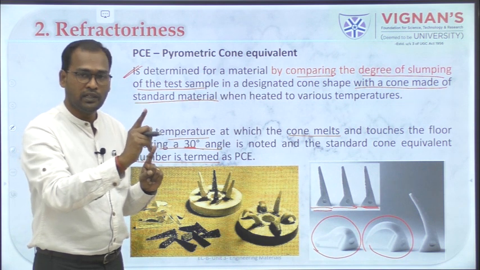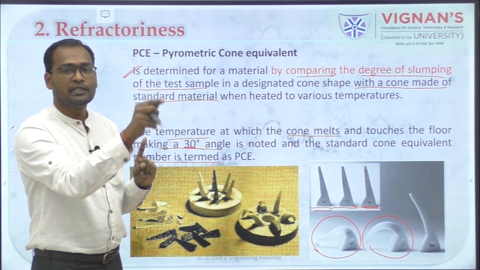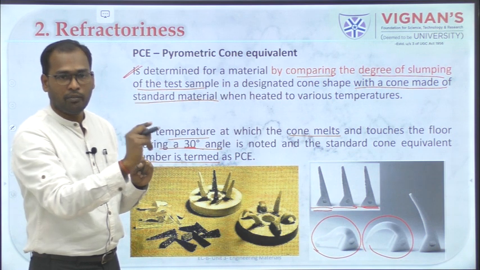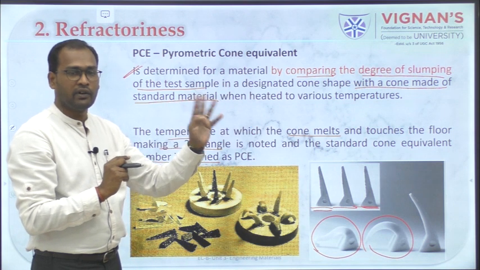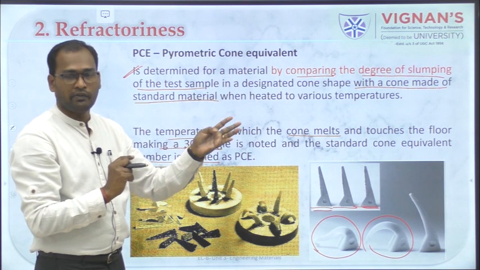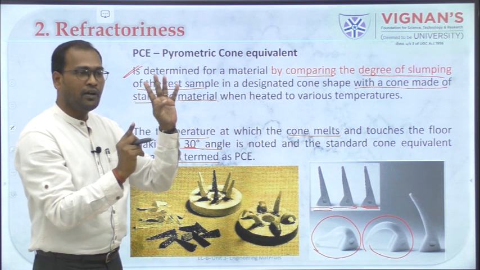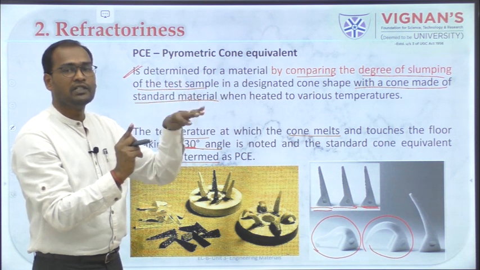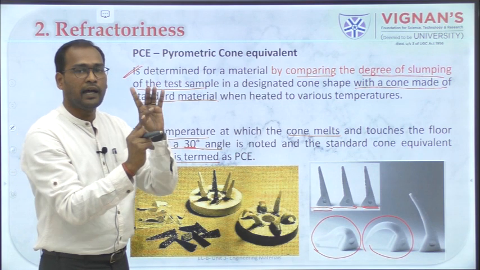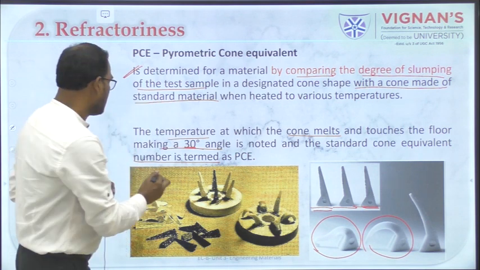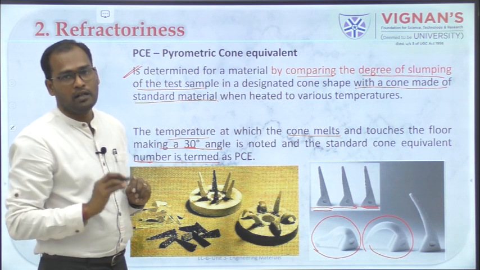First they will fuse the sample material, and at one temperature it starts fusing. That temperature will be noted, and these standard materials, there are different standards which will melt at different temperatures. You have to check at what temperature which of the cone numbers will start melting. So the number of the cone which melts at that particular temperature is taken as the pyrometric cone equivalent number.